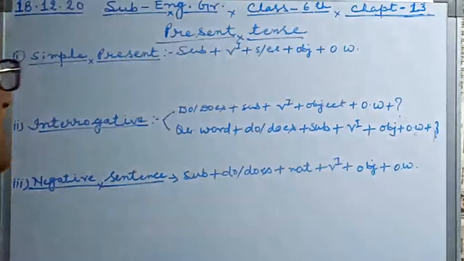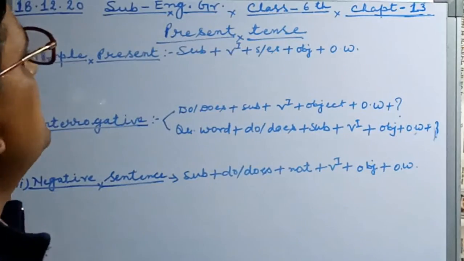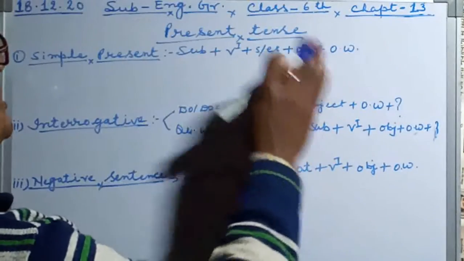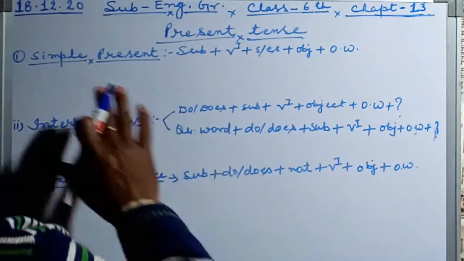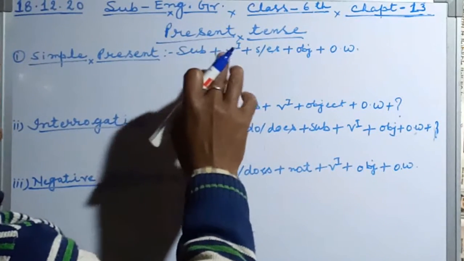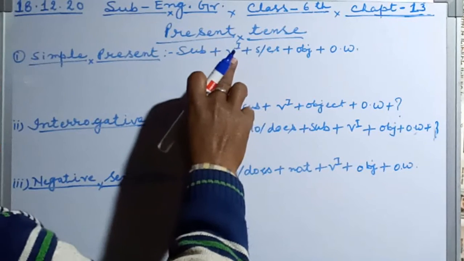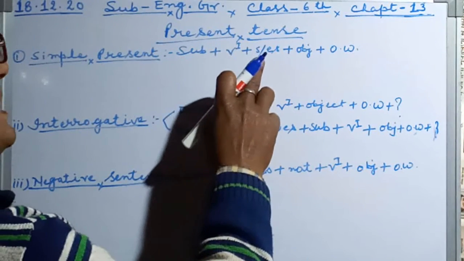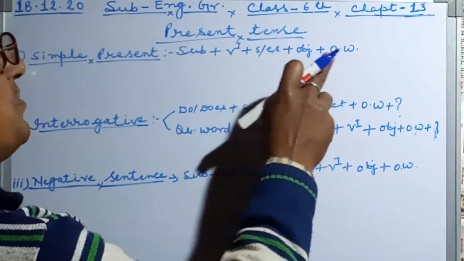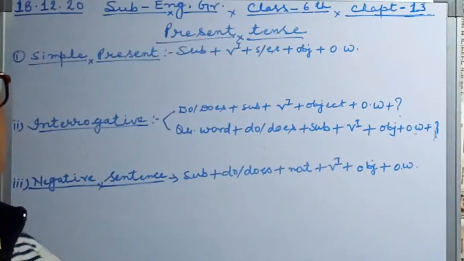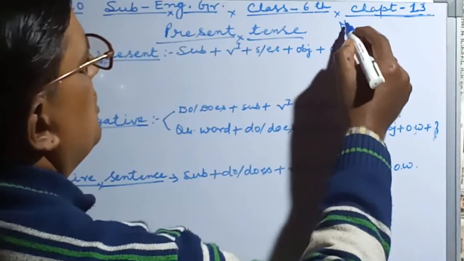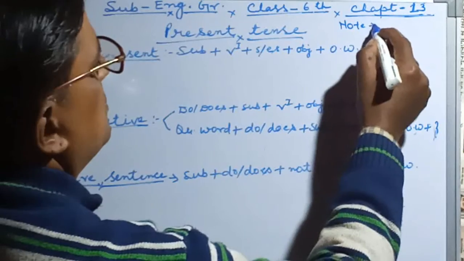Students, I'm taking here number 1. What is simple present tense? As through the examples you see, what is given here? Simple present tense. Structure is here: subject plus verb first form plus S/ES plus object plus so on. But here we have to take what is not.